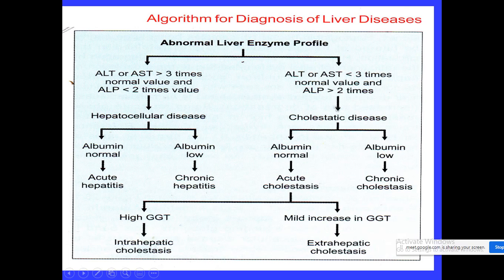So we can classify liver diseases into two types: hepatocellular disease and obstructive disease, also called cholestatic disease.